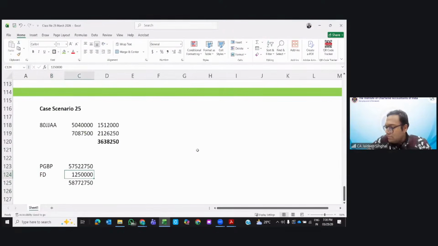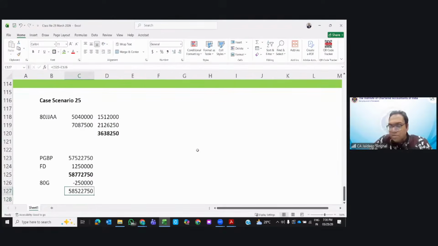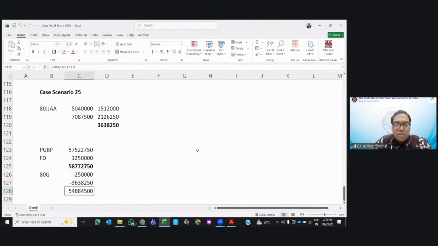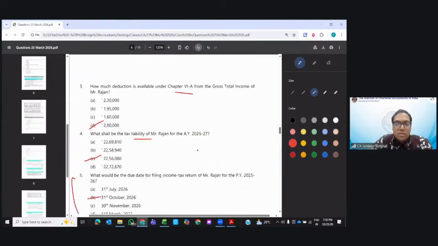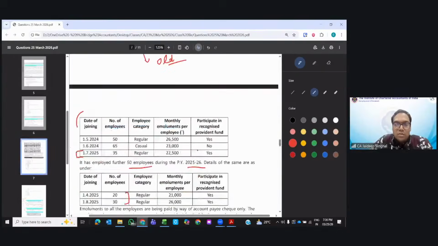Then donation to PM Cares Fund. This is the total. PM Cares Fund, we will be allowed 80G, 100%. How much? 2,50,000. The total would be this much. Sorry, one more deduction, 80JJAA, we have calculated 36 lakh. So we'll total this up. This will be 5 crore 48 lakhs. Right?